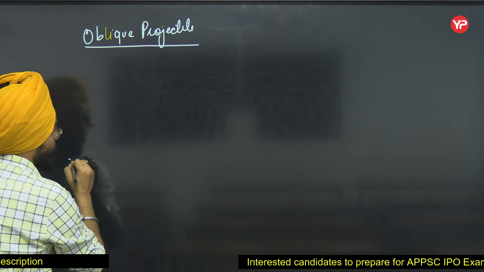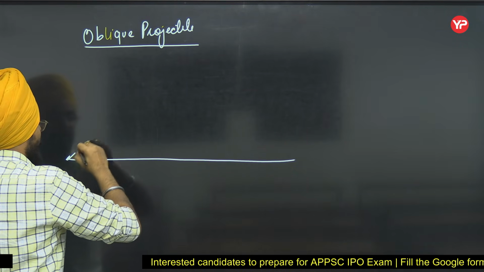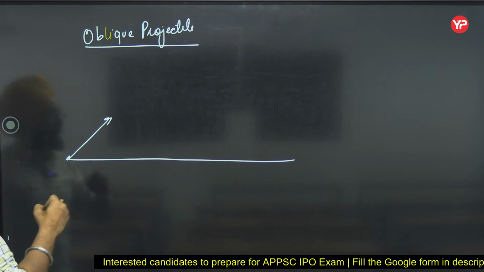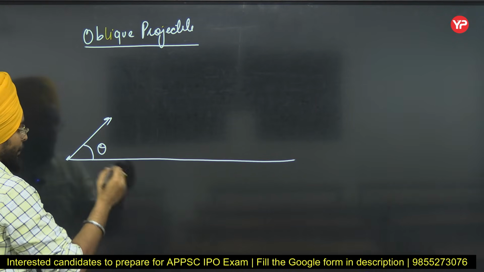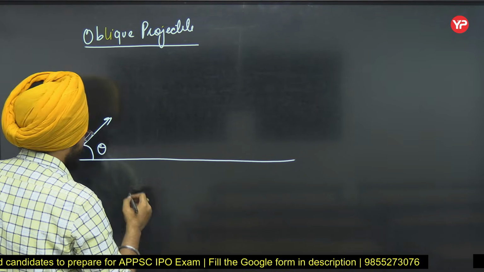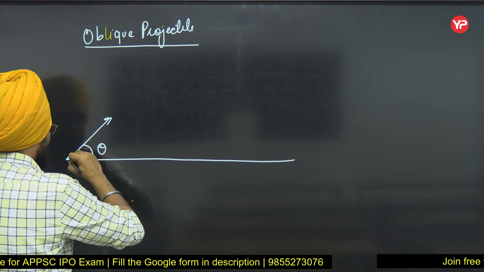See, what is oblique projectile? When a body is thrown at some angle theta, and its path is like this.